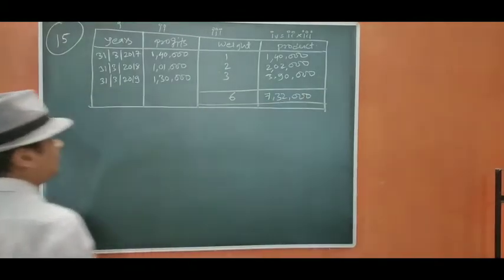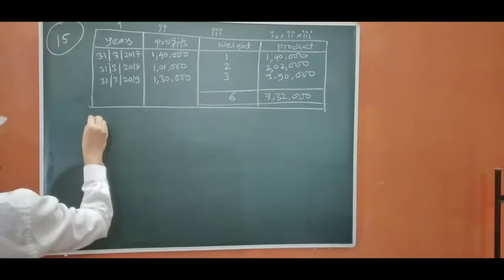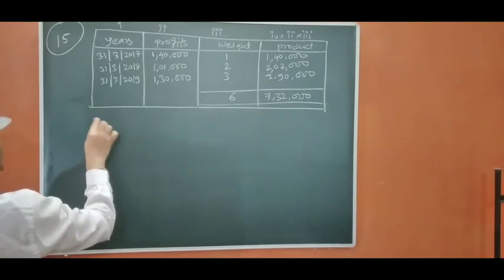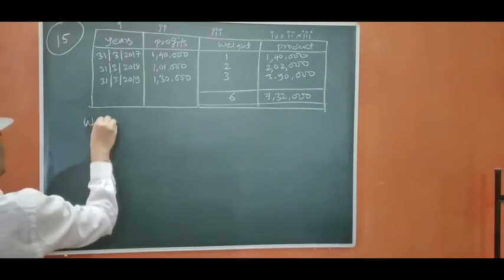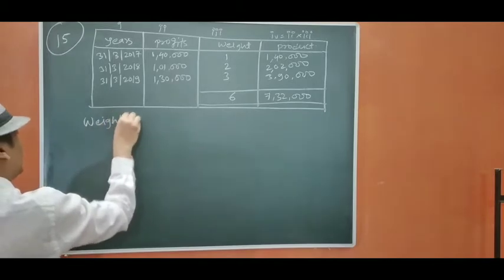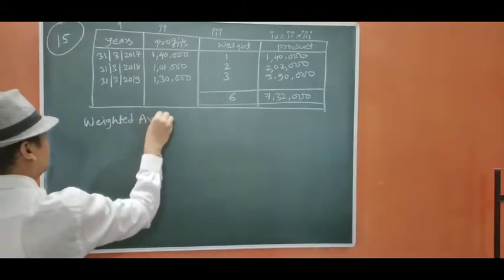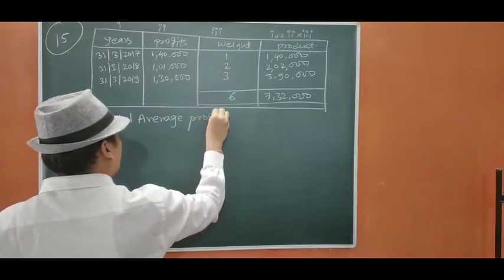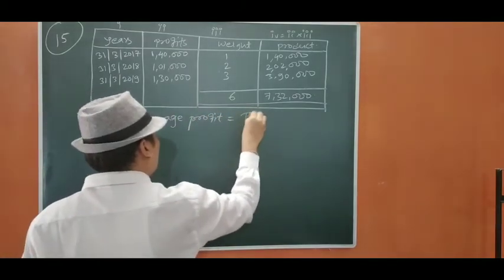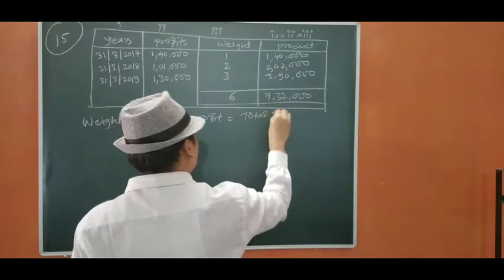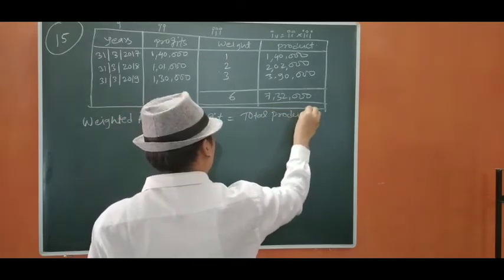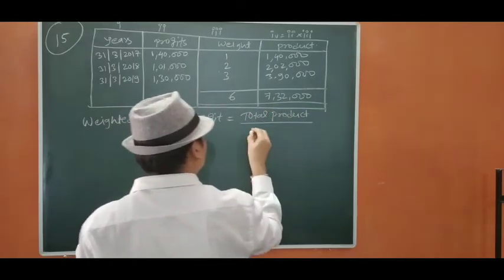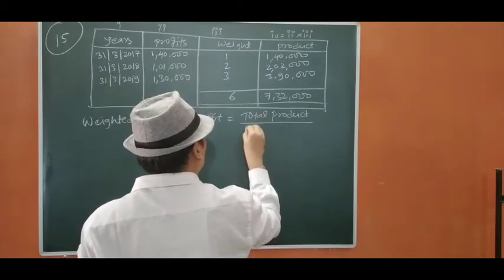Now we are going to calculate weighted average profit equals total product upon total weight.